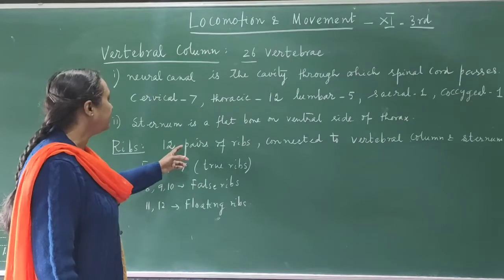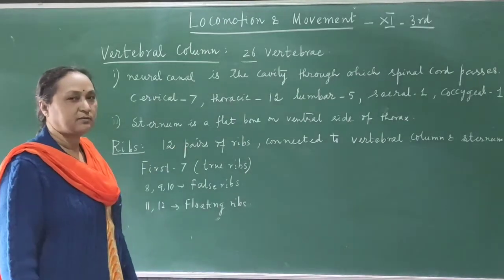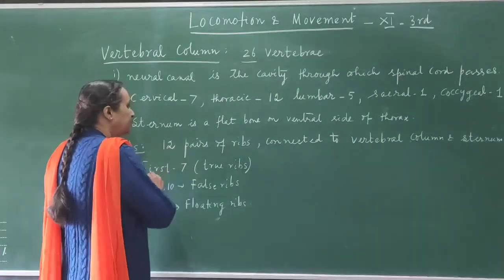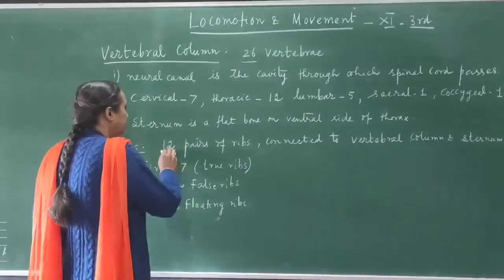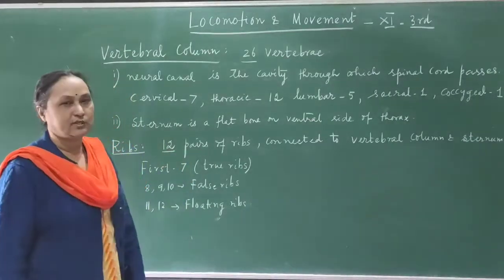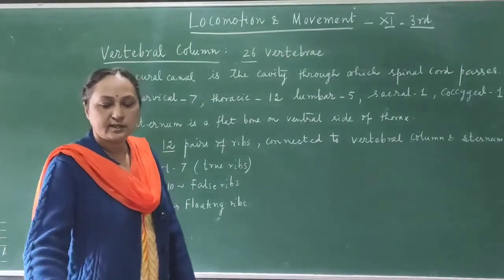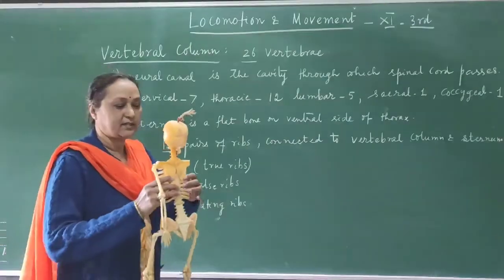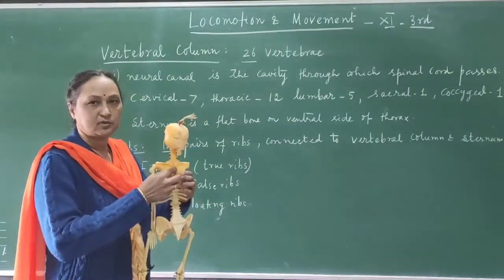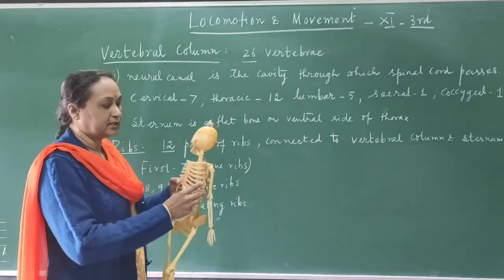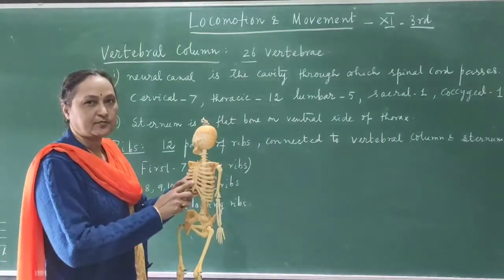Then the next one is ribs. There are 12 pairs of ribs. So what is the number of ribs? They are in pairs. On both sides you can find the ribs, and the number is 12. The ribs are connected on one side to the vertebral column on the dorsal side, and on the ventral side they are connected to the sternum.